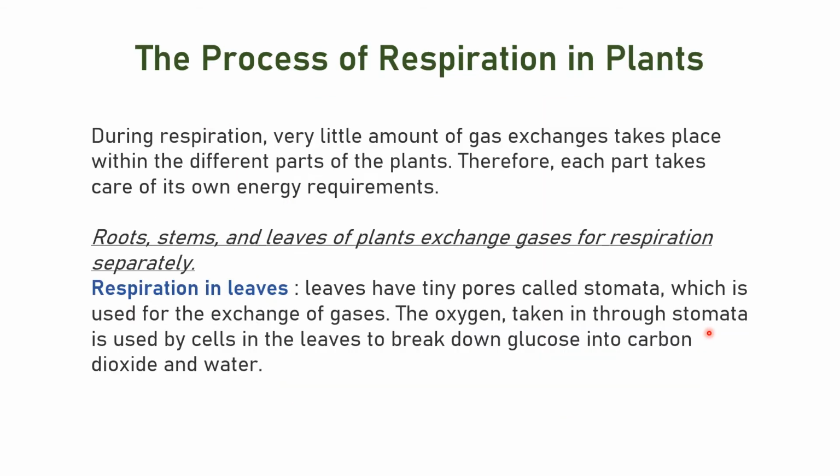Now coming to the process of respiration in plants. This is what we have done in respiration in plants, but let's see how the gases are exchanged in plants. There should be an in and out of oxygen and carbon dioxide, isn't it? So how does this take place?